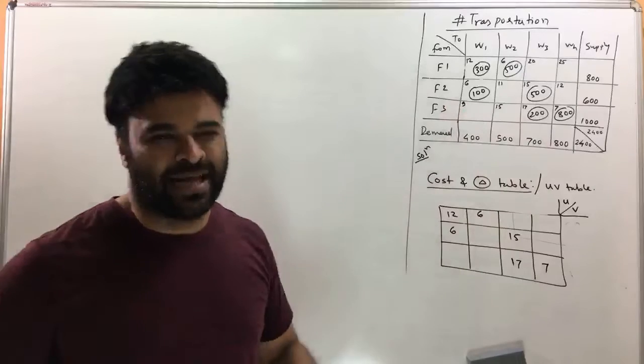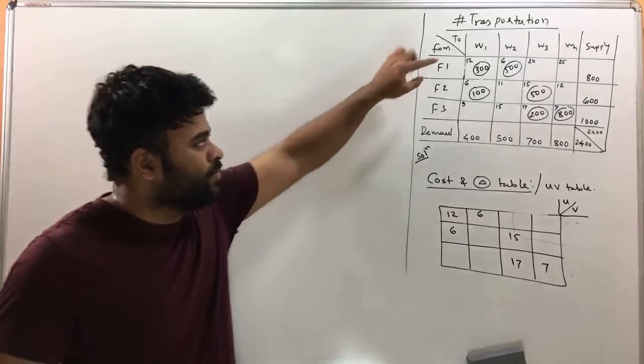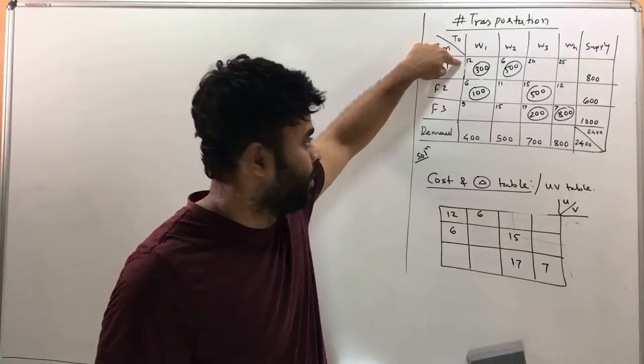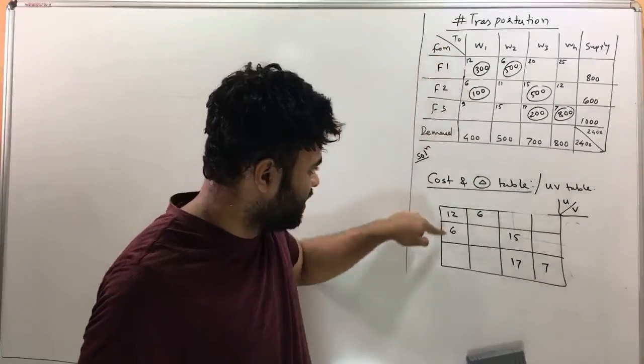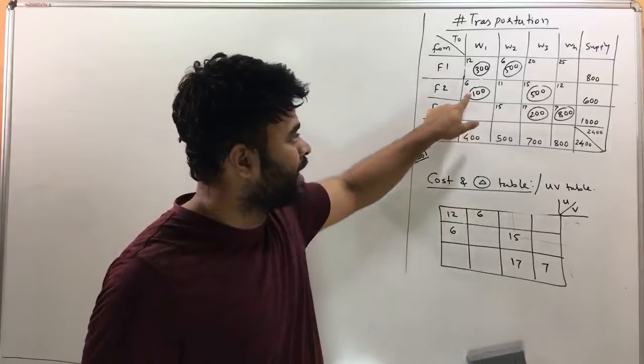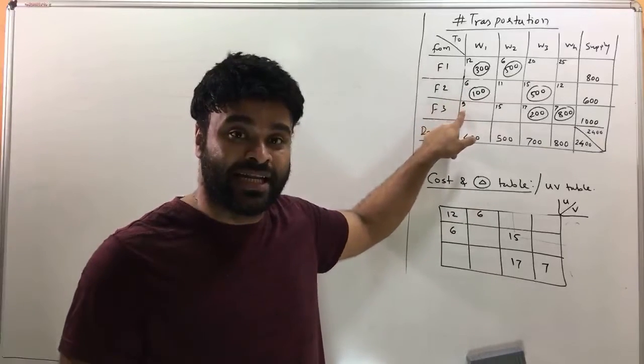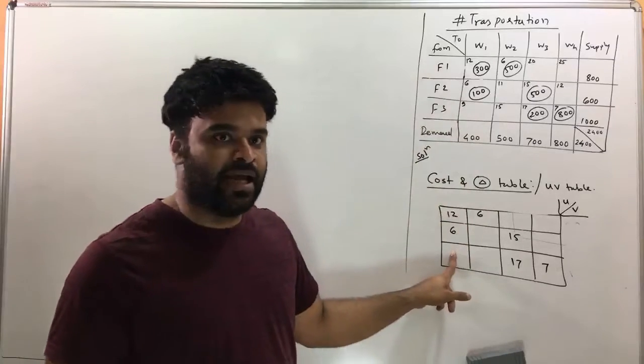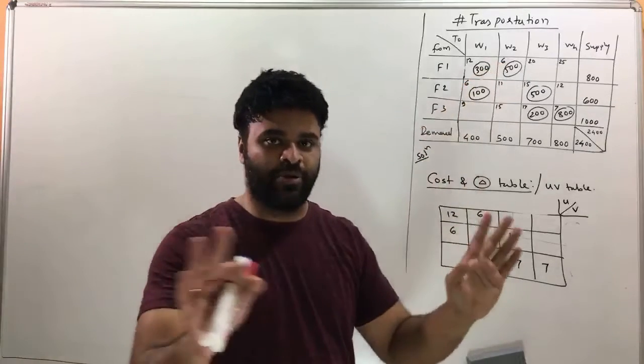How do we do that? I'm just doing a quick recap. Write down the cost. Look, these numbers in the corner are the cost numbers. Write down these numbers in the corner over here for allocations only. Now why am I not taking 9? Because 9 has got no allocation, so I'll not take 9. I'm taking 6 because it has got the allocation. I hope you got the point.